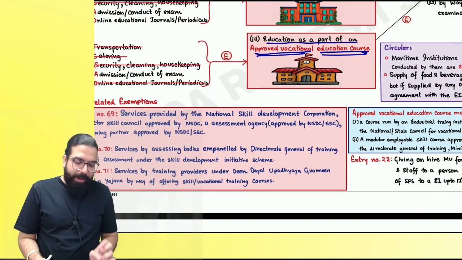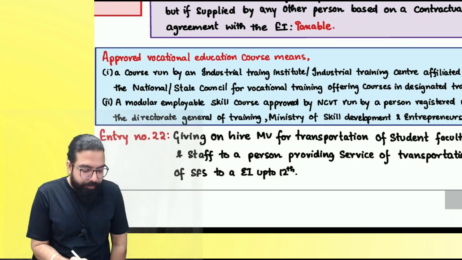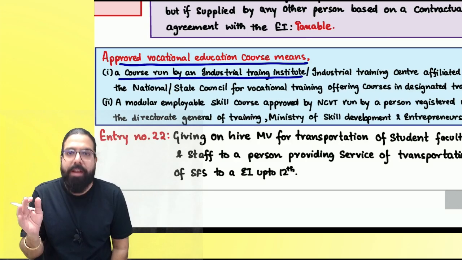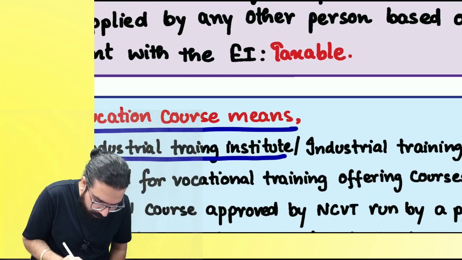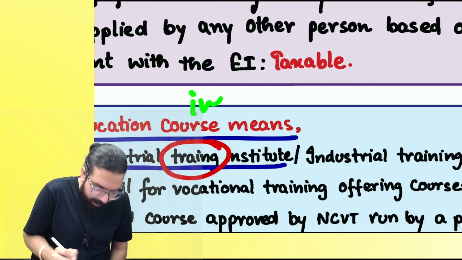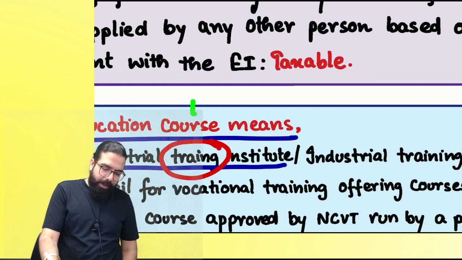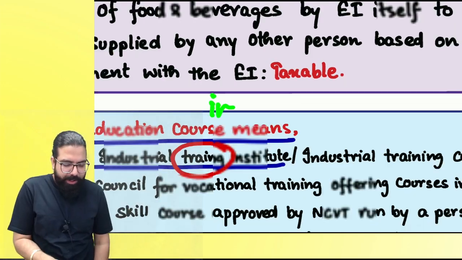or education as a part of an approved vocational education course. What do you mean by, sir, approved vocational education course? Always remember, an approved vocational education course means a course which is run by an Industrial Training Institute. Training has a spelling error, correct or not? Training Institute.